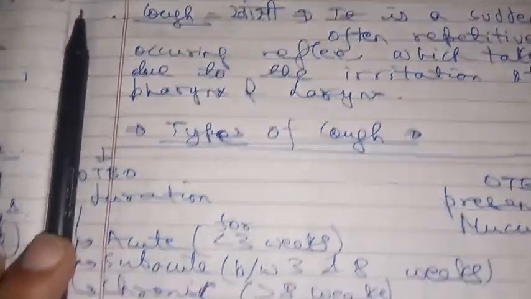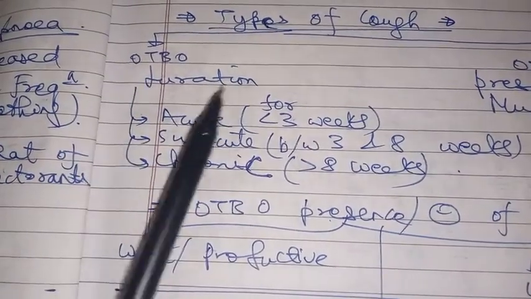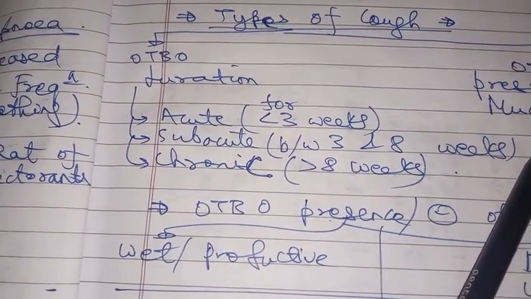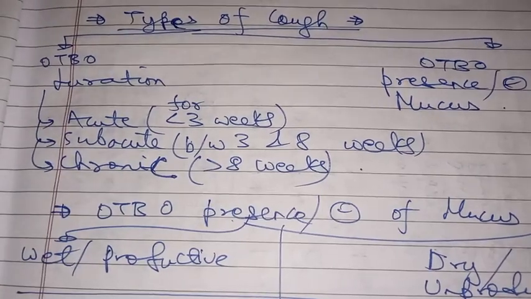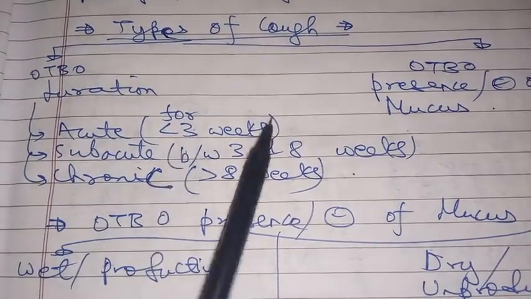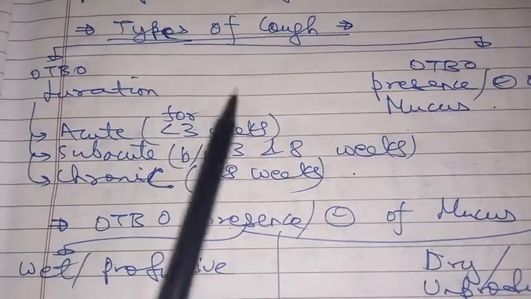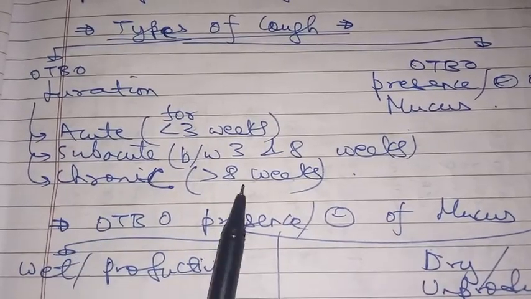Now there are various types of cough. There are two bases on which cough has been classified: on the basis of duration, and on the basis of presence or absence of mucus. With respect to duration, there are three types: acute, which lasts for less than 3 weeks; subacute, which lasts between 3 to 8 weeks; and chronic, which lasts for more than 8 weeks.